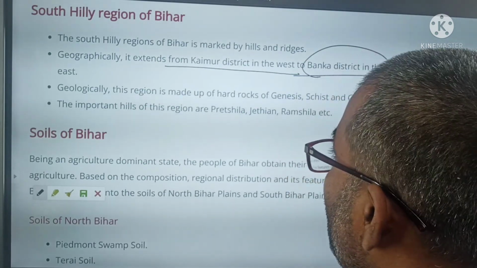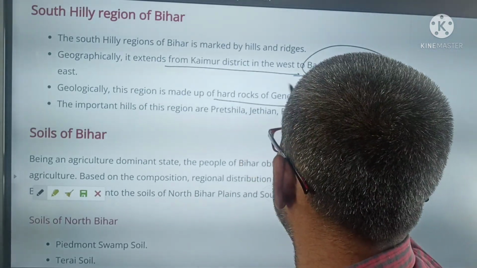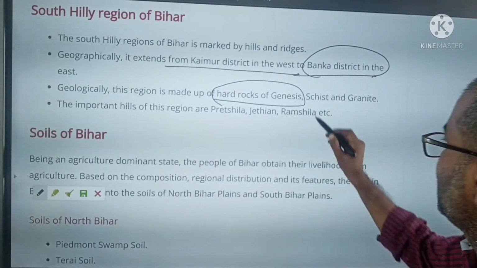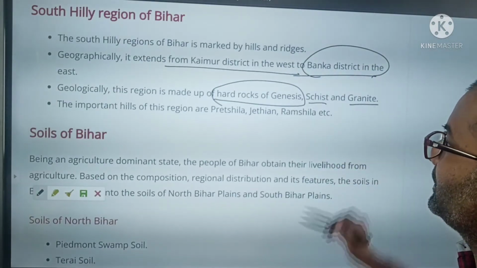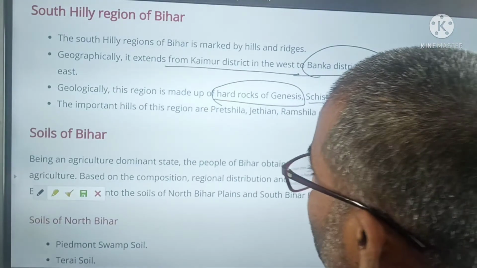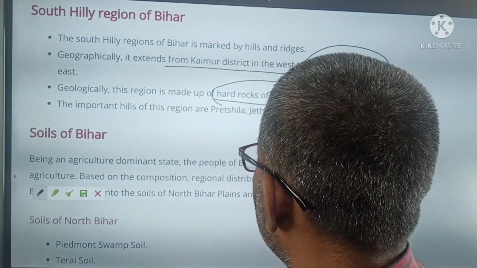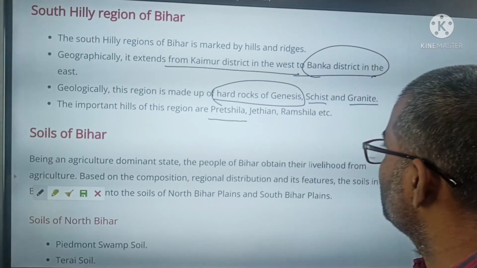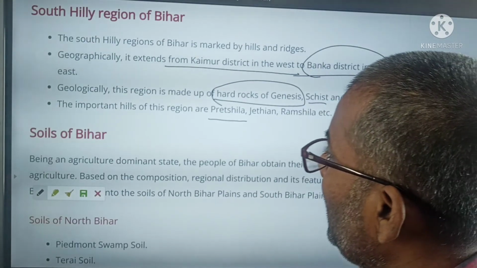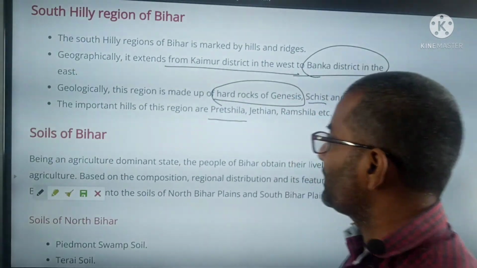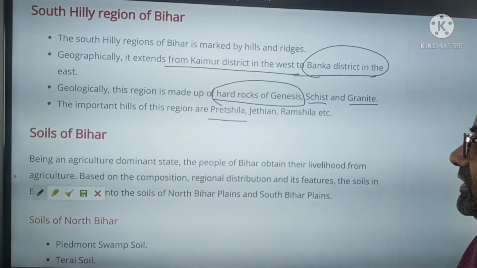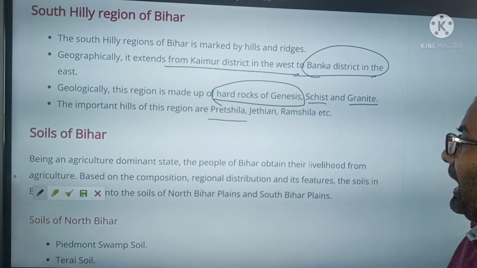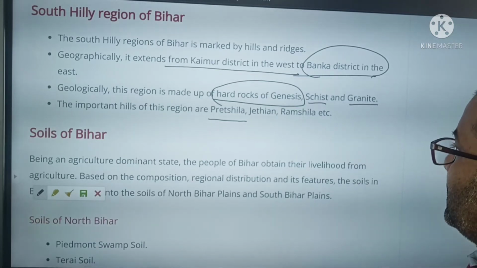This region is made up of hard rock: gneiss, schist and granite. These are the main rocks of this part. The most important hills of this region are Pretsila, Jethian and Ramshila.